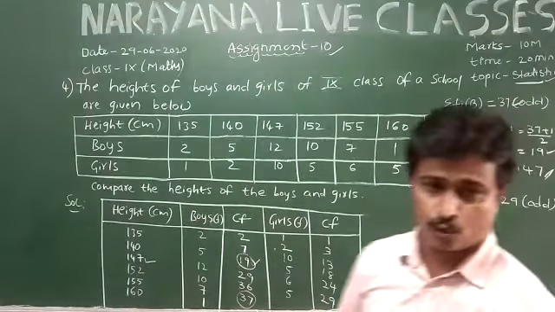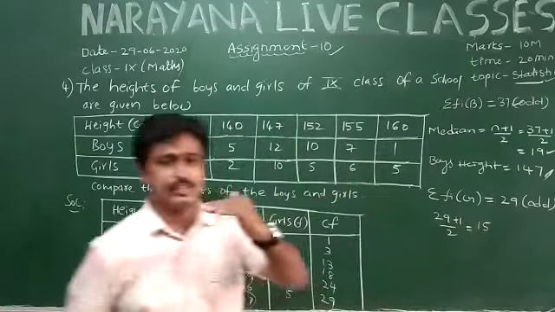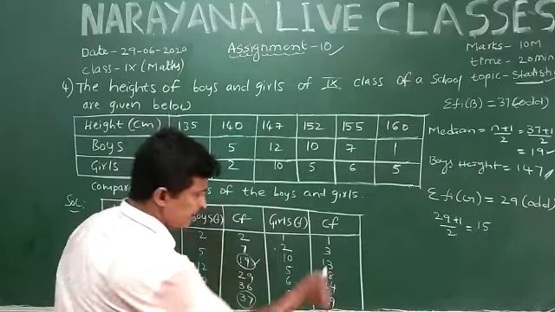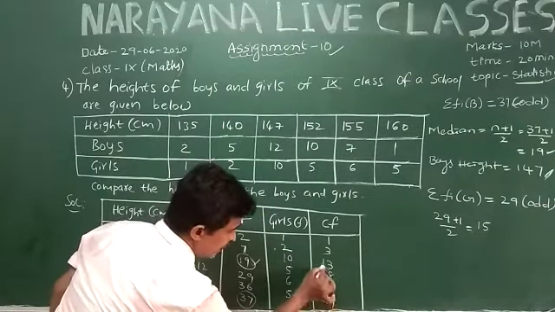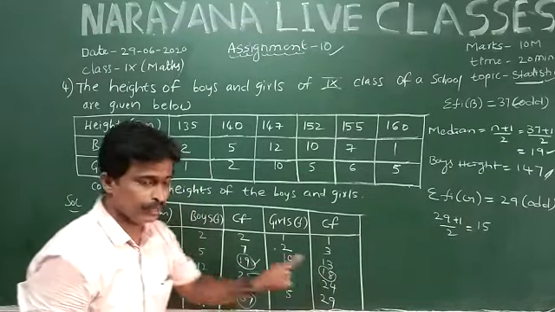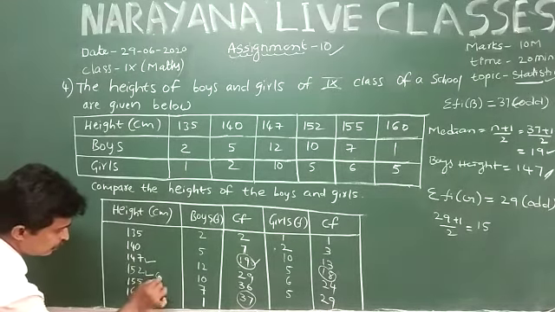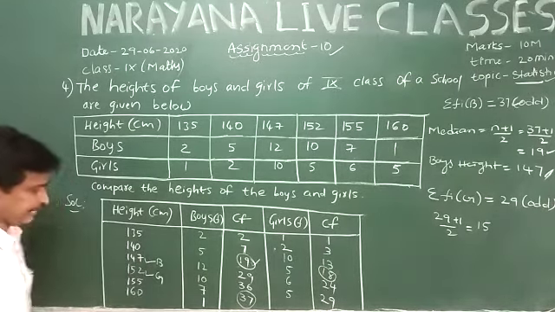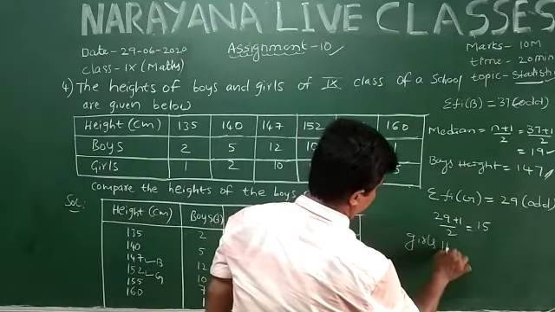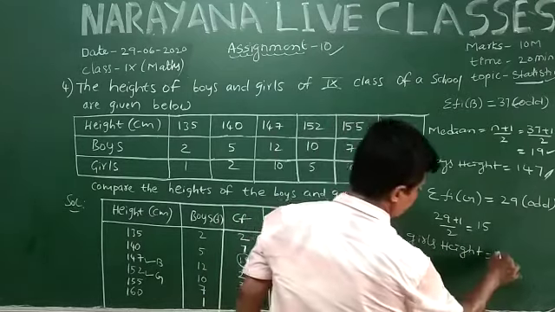So how can we conclude this? In cumulative frequencies, this is 15. Just take the next highest value in cumulative frequency, that is 18 here. You observe that 18 is the fourth value. So take the fourth value, 1, 2, 3, 4. This is called girls' height, and this is called boys' height. So girls' height is equal to here 152.